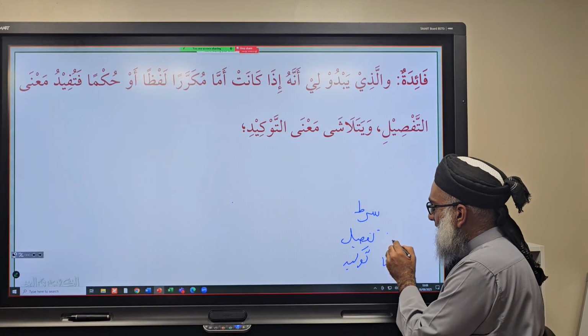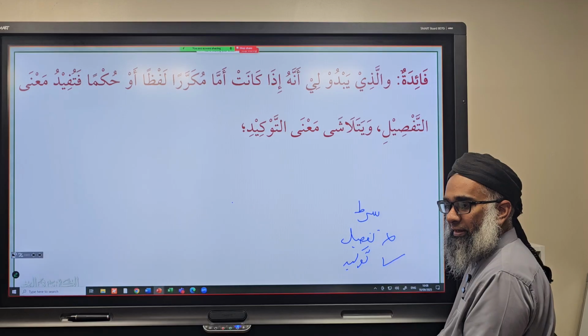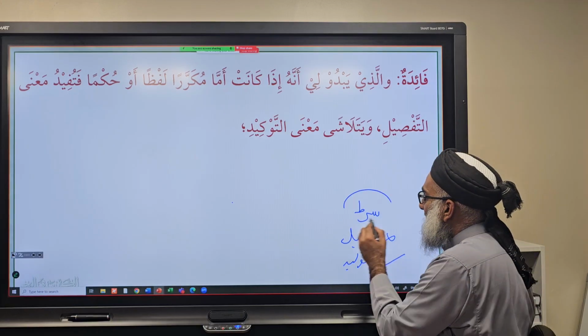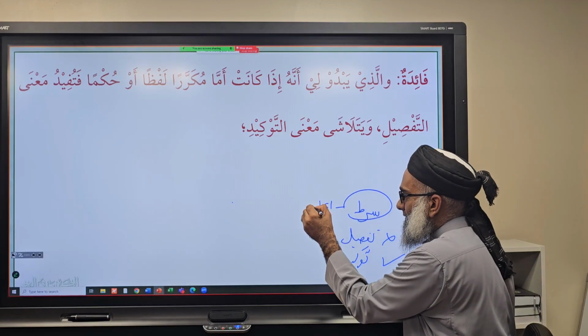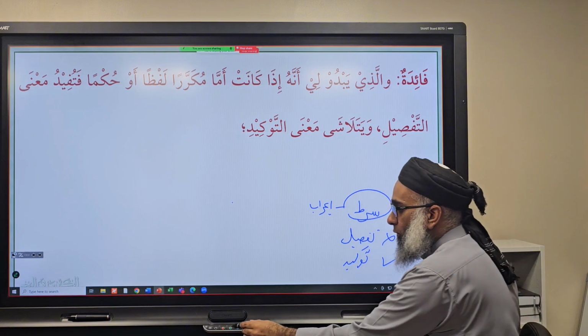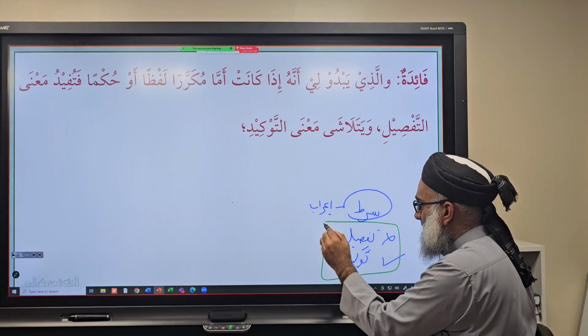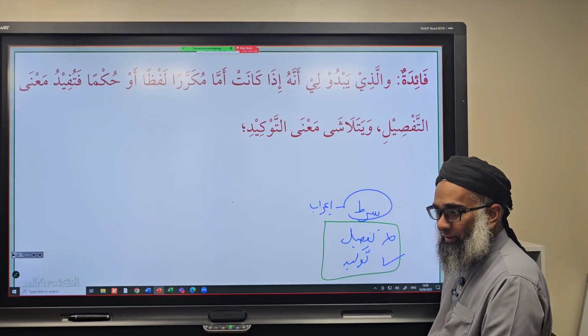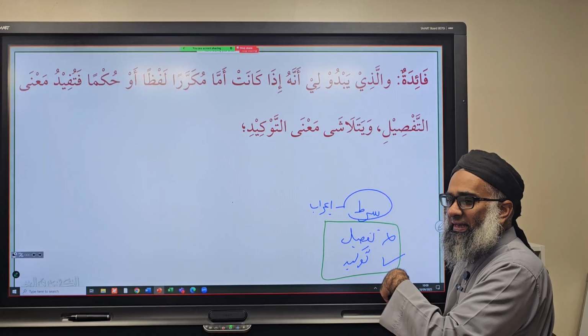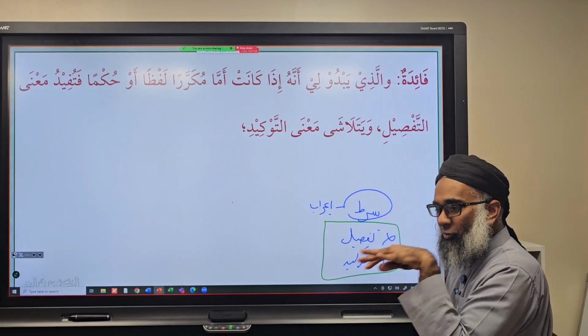Ta'keed, there's no tafsil because there's no second person involved. You following? And the shart is basically the Arab justification of the fa. So now we're left with what, really, two possibilities. Are you following? You get it? So the shart meaning is because of the fa. But it's not really a shart.